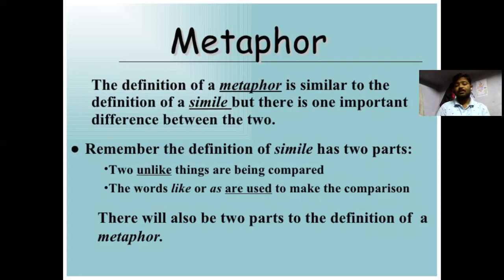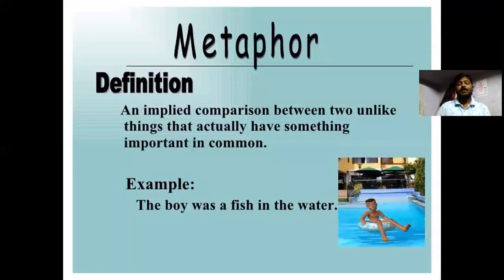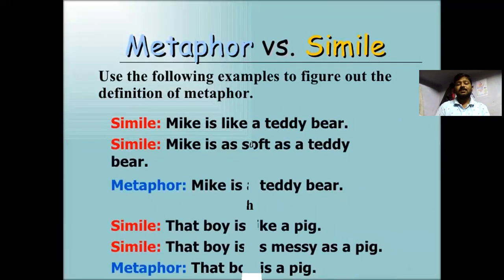The metaphor is similar to the definition of a simile, but there is one important difference between the two. Remember, the definition of the simile has two parts: two unlike things are being compared, and the words like or as are used to make the comparison. There are also two parts to the definition of a metaphor: an implied comparison between two unlike things that actually have something important in common. The boy was a fish in the water. The boy is a fish, meaning the boy is compared with a fish in the water. Now go through the differences between metaphor and simile, using the following examples to figure out the definition.